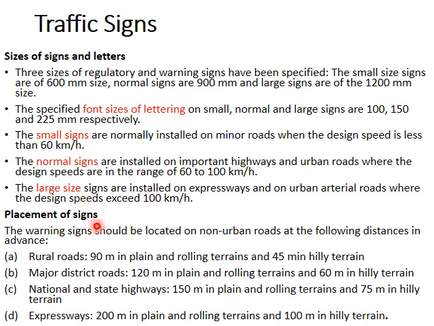Then placement of signs is, in rural roads, 90 meters ahead of the location which needs warning. In rolling terrains, it is 45 meters ahead. Then in major district roads, 120 meters. NH and state highway, 150 meters in plain and rolling terrain, 75 meters in hilly terrain. Expressways, 200 meters ahead of the location you have to give the sign in plain terrain and 100 meters in hilly terrain.